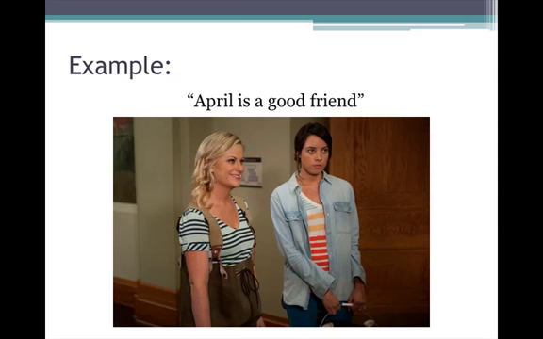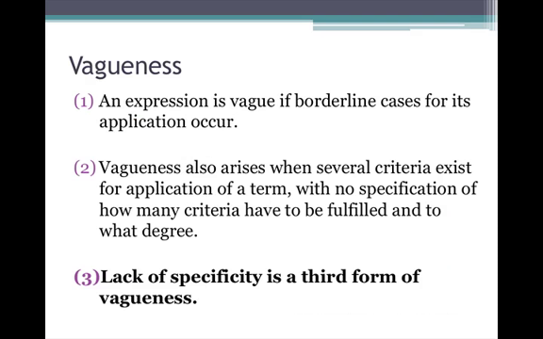So the point is, when we're looking at whether or not someone counts as a good friend, there's lots of different criteria you could use. And these different criteria often come in differing degrees. To what extent, to what degree do you have to have all these different criteria? Do you need to meet all the criteria or just some to be a good friend? It gets hard to tell, and that's what makes a sentence like April is a good friend vague.